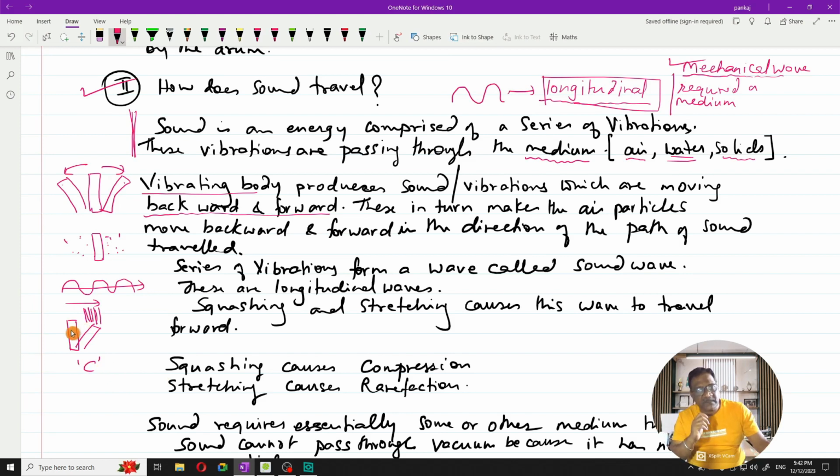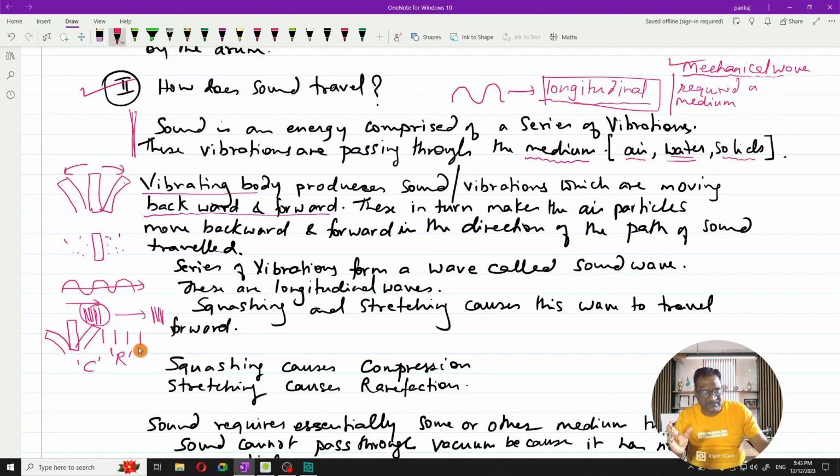Okay. Now this body is going to vibrate and move in the backward direction. Now when it moves in the backward direction, what happens? The pressure here is released. And this particular compression is going to move ahead, and in the place of this compression, you will now get a rarefaction, denoted by an R. Rarefaction is a region where the particles are relaxed. They are far away from each other.